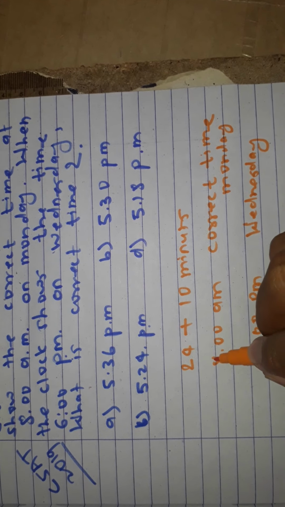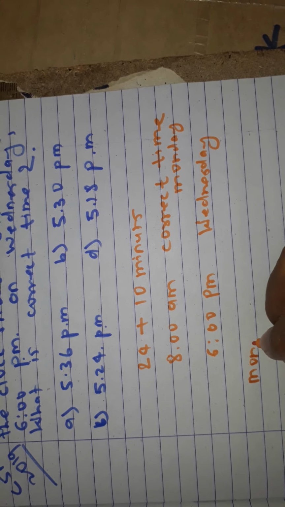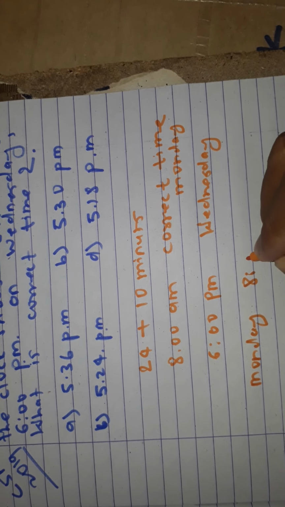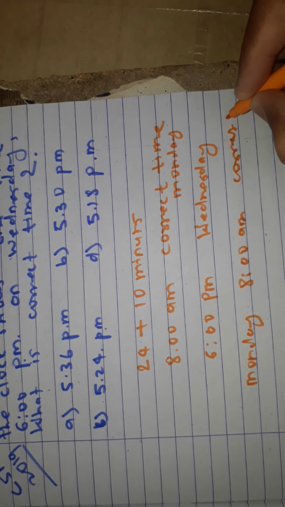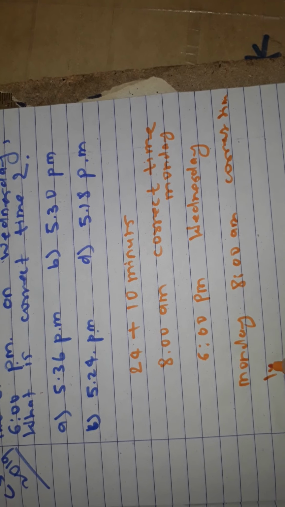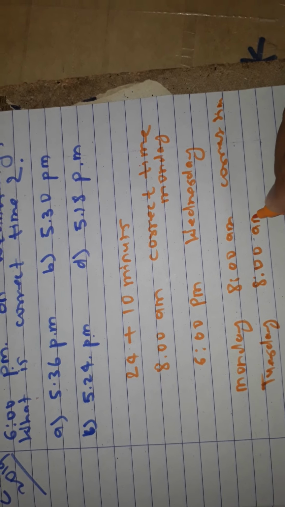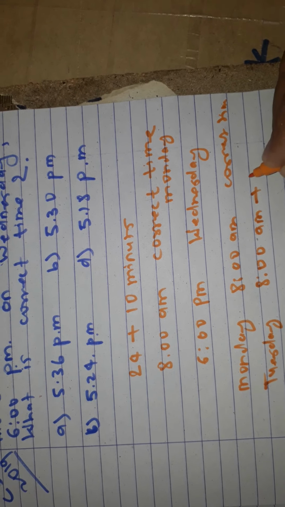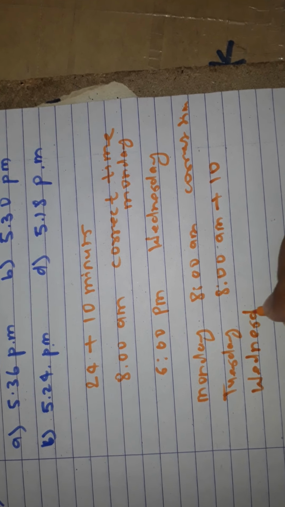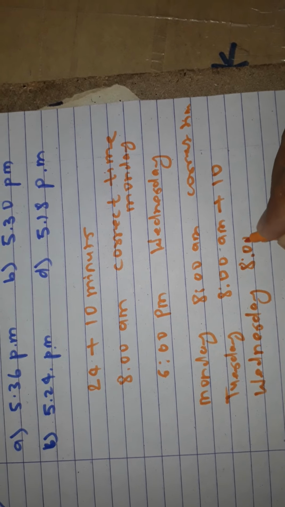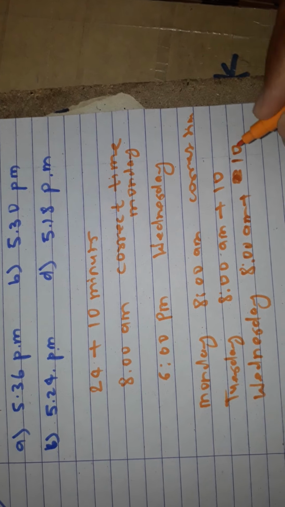Our correct time is 8 a.m. on Monday. Means Monday 8 a.m. This is the correct time. After that, Tuesday 8 a.m. This is plus 24 hours and this is plus 10 minutes. After that, Wednesday 8 a.m. This is also 24 hours. After that, 10 minutes plus.